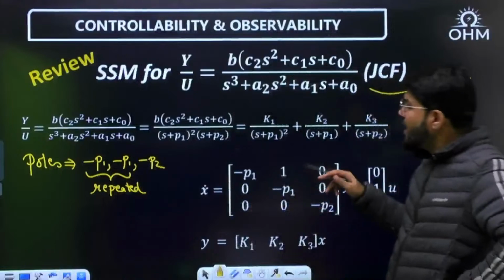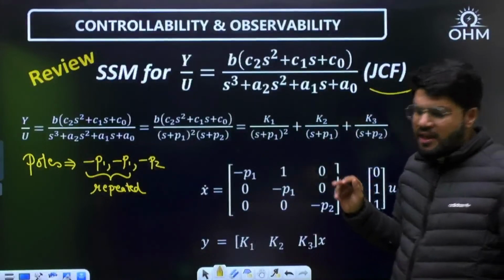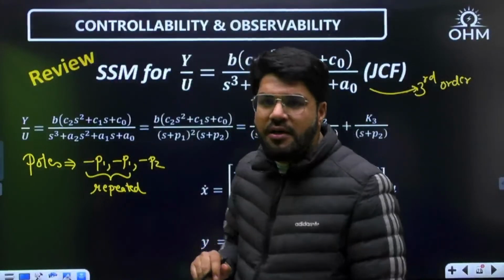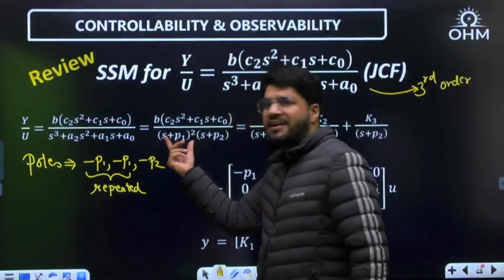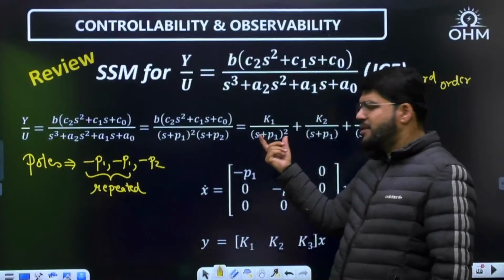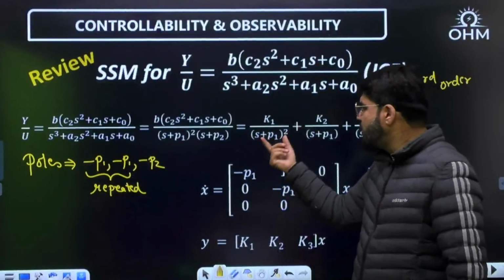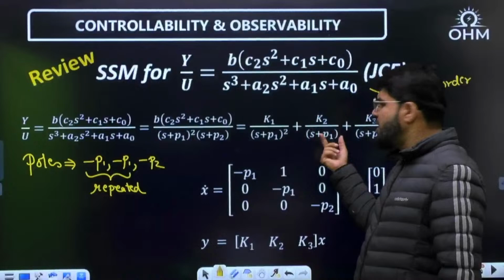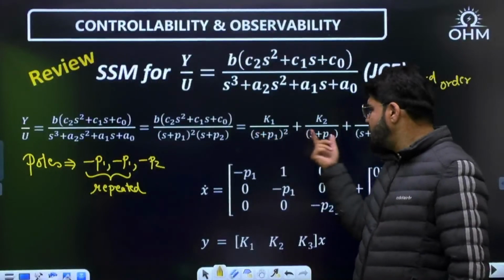Now we split into partial fractions. Whenever we split into partial fractions, corresponding to the repeated factor, the second order term in the denominator, we always have two terms. One is k upon s plus p whole square, and the other is k upon s plus p. It's the second order version and the first order version.